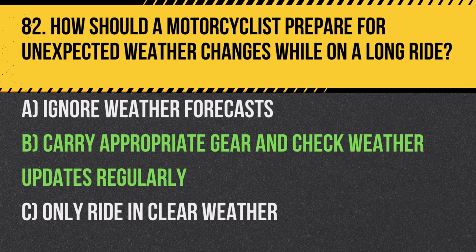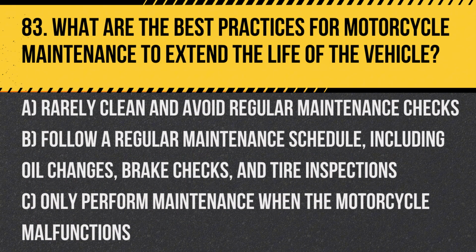Answer: B. Carry appropriate gear and check weather updates regularly to adapt to changing conditions and maintain safety. Question 83. What are the best practices for motorcycle maintenance to extend the life of the vehicle? A. Rarely clean and avoid regular maintenance checks. B. Follow a regular maintenance schedule, including oil changes, brake checks, and tire inspections. C. Only perform maintenance when the motorcycle malfunctions.